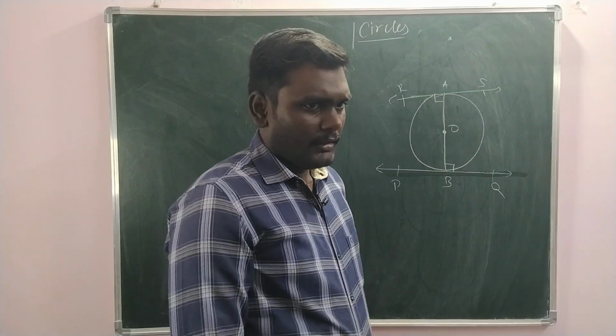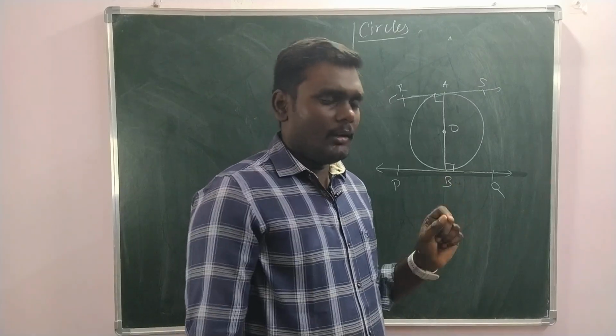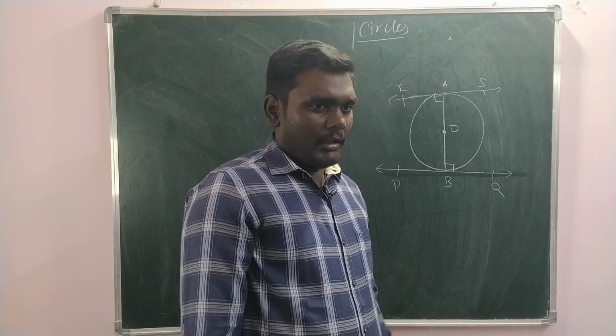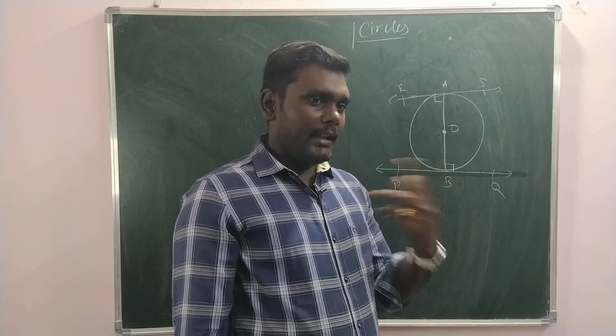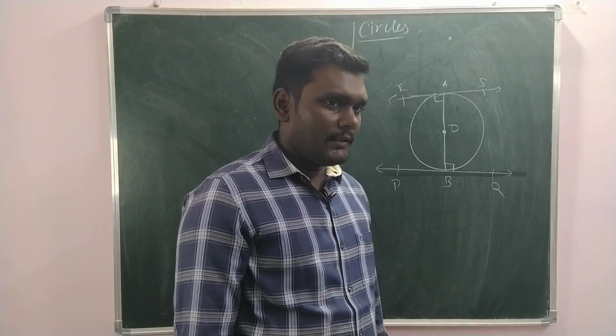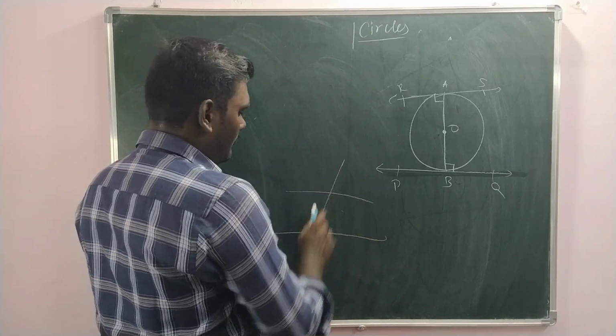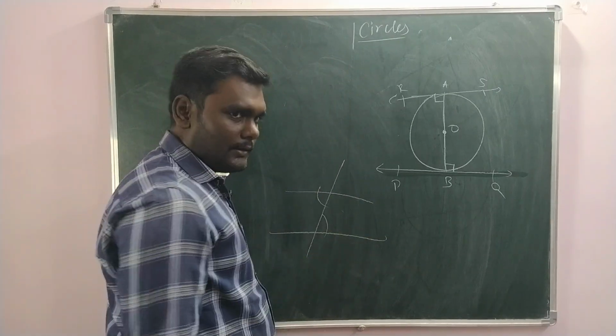That's all. And we have an axiom called the alternate interior angle axiom. You remember? When alternate interior angles are equal, then the lines are parallel. In 7th class, we studied lines and angles. If two lines are parallel, you remember, alternate interior angles are equal.